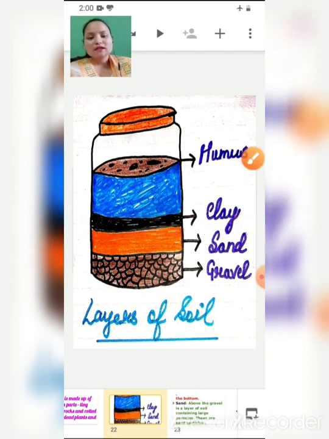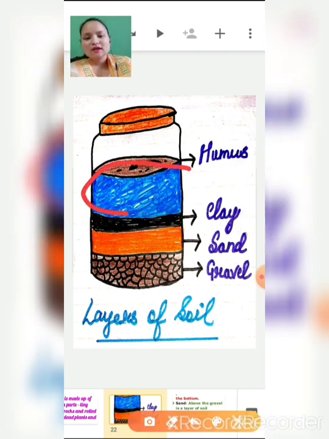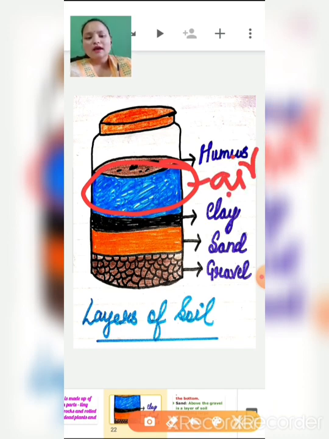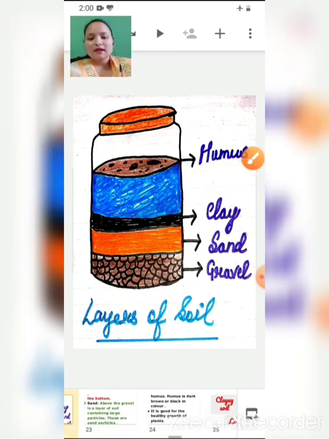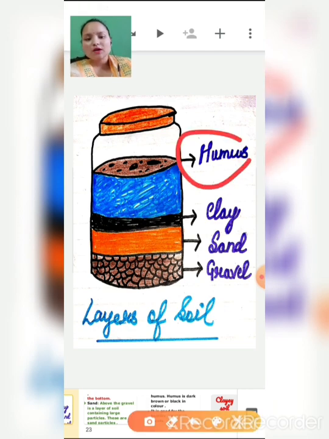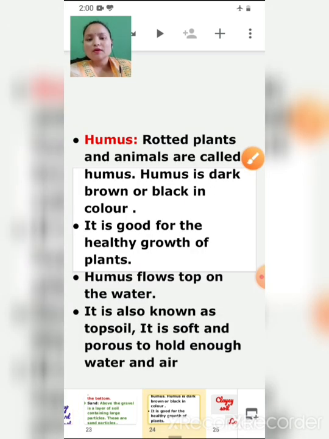Then you can see this space here. This space contains air and water. And then at the top comes humus.